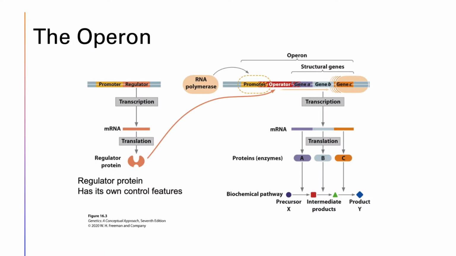Here we see a diagram of the operon. The operon consists of the key features necessary for transcription. The promoter is the landing pad for RNA polymerase, and the operator is the landing pad for a regulatory protein. There could be multiple genes that are encoded for within an operon, as you see here.